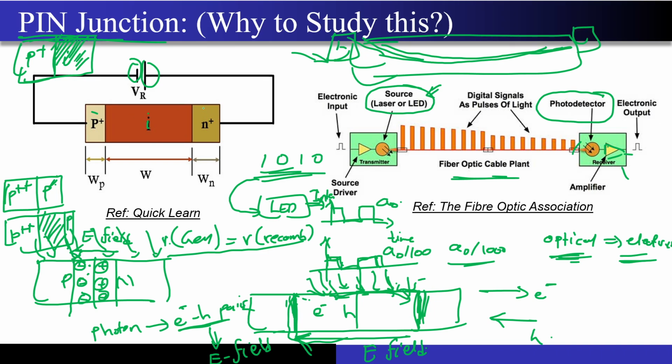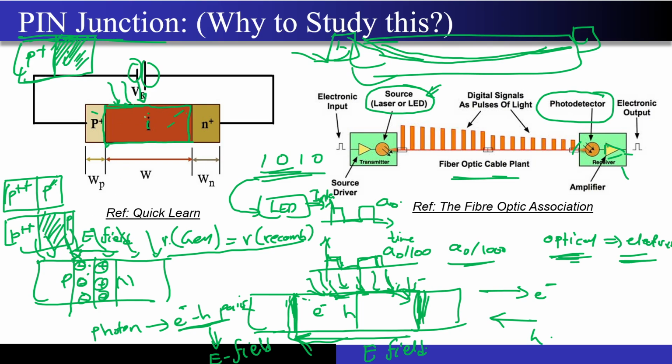Similarly over here, this is an N plus I junction. So the entire depletion region will exist over here. So what is actually happening? Now my depletion region is extremely wide. It is extremely wide now. So now I'm increasing the capture area, the capture area of all the photons that are capable of generating electron hole pairs.